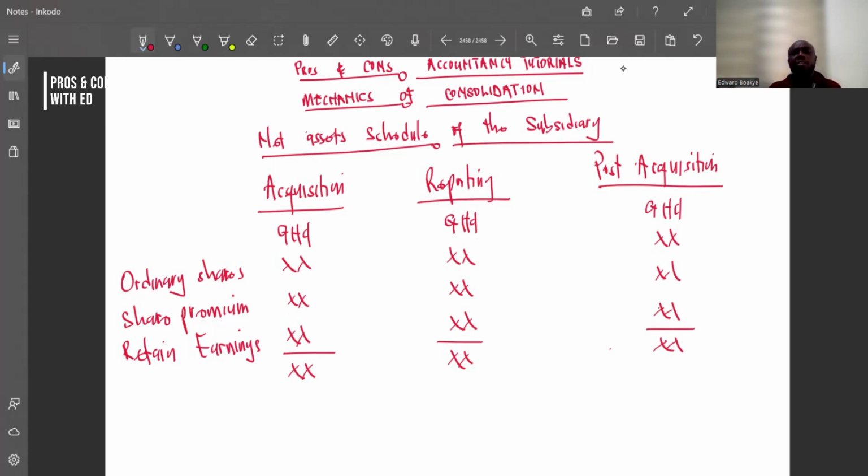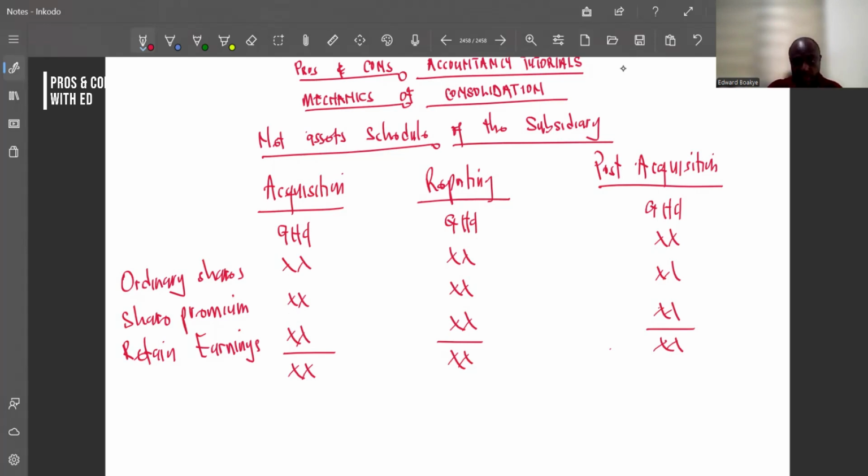So this should have been our net asset schedule. Now, what happens here is that I am the one purchasing this company. This is the acquisition figures. At the end, this is what I'm seeing. But let's look around and see: is there any other differences that should have been added? Because this is just the overview, what you just use your eye to see.